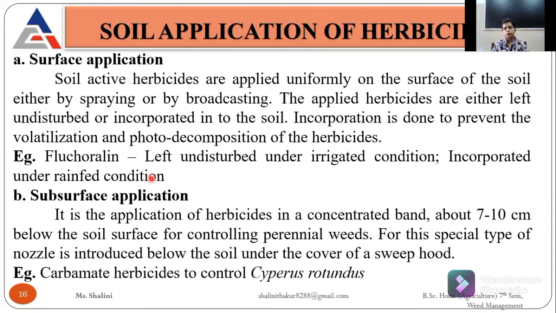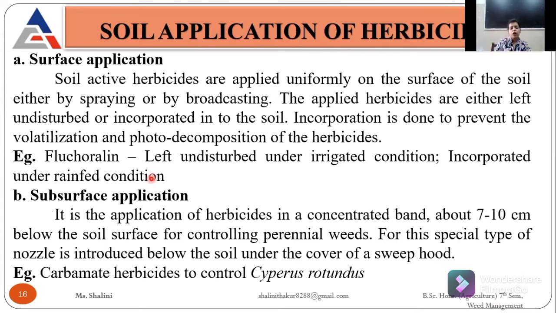If I talk about subsurface application, we are incorporating these herbicides about 7 to 10 centimeters below the soil surface for controlling perennial weeds, because they can remain in the soil up to about 15 centimeters. They should be in a dormant condition, unfavorable to grow, but present in the subsurface soil.